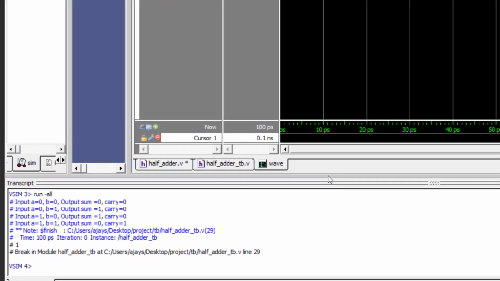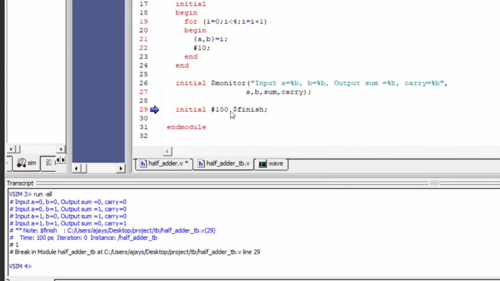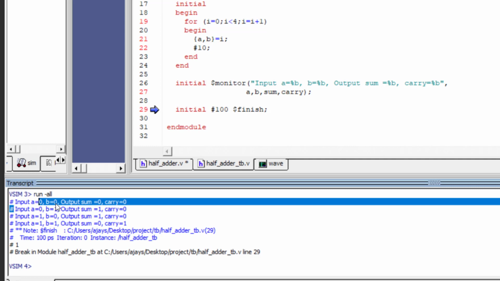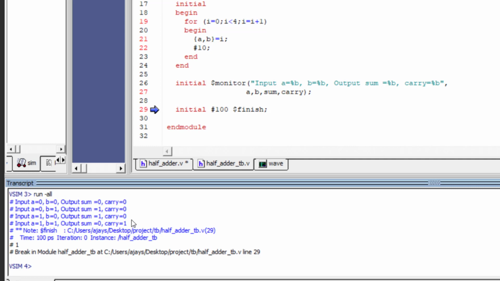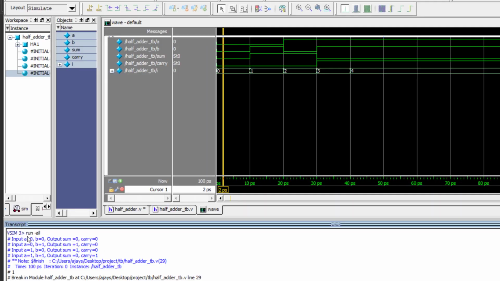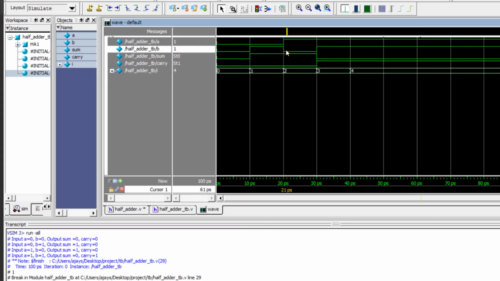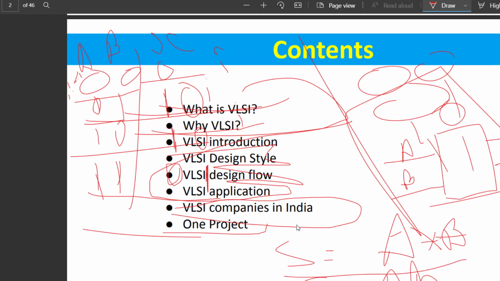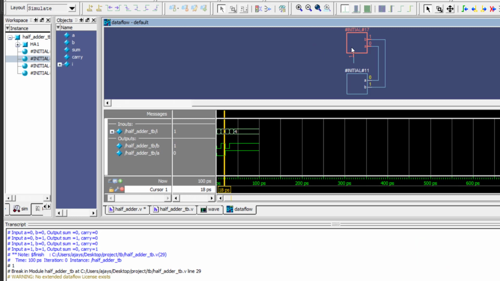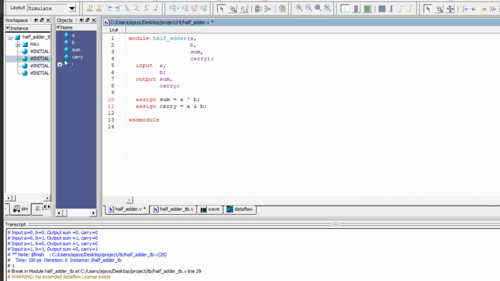With what I talked about, the dollar monitor, here you can see whatever input we have given, A equals 0, B equals 0, and the output sum and carry; you can easily verify from here also. You have to see both the output and the waveform, because both are very important. So we have verified each and every module. Here you can see the data flow, how the data is flowing. This is what we have seen in this simple project.